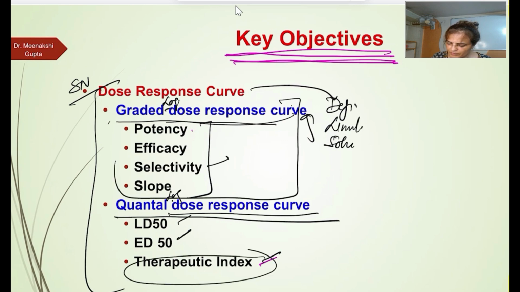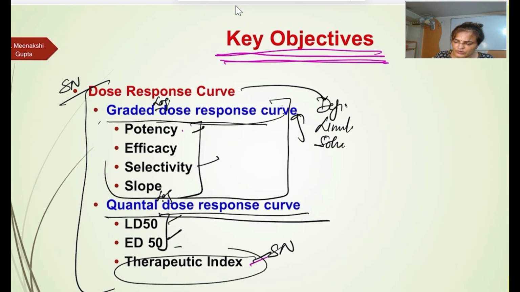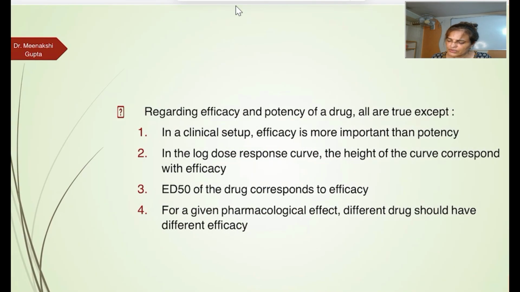And this is another important short note, and these two, they are the viva voce questions. So all these dose response curve, each and everything that is important. This is also potency, efficacy, all these, they are the viva questions. Okay. Now you can discuss one or two MCQ regarding efficacy and potency of the drug.